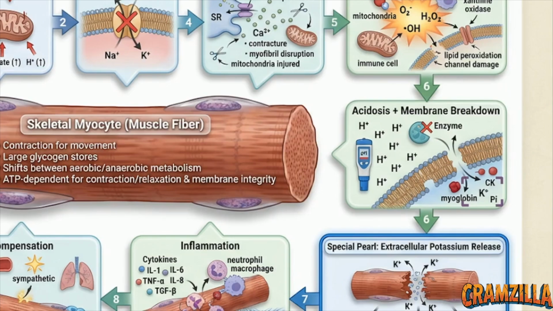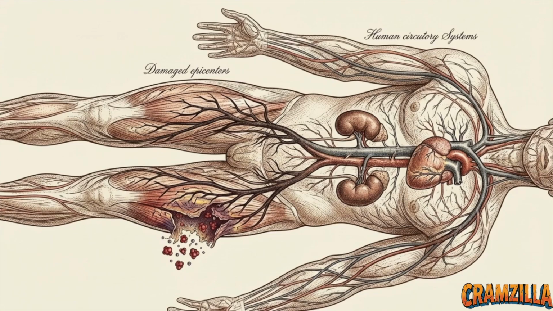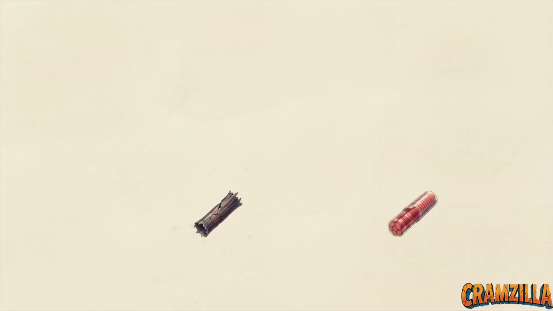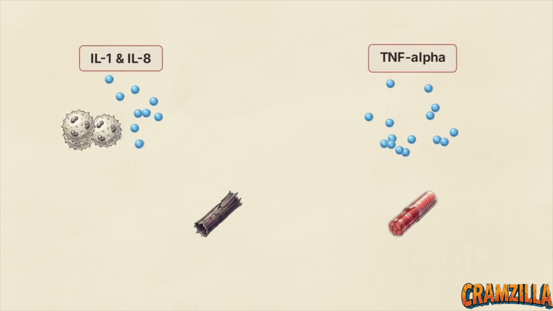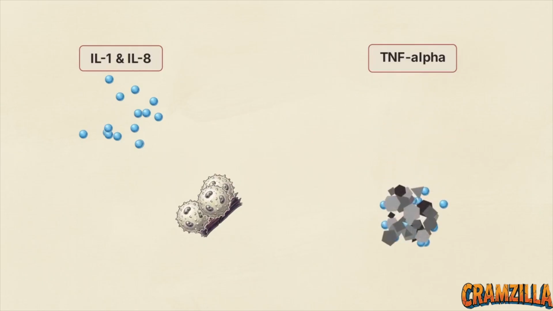Myoglobin, creatine kinase, or CK, massive amounts of potassium, and phosphate all leak out. What was absolutely necessary for life inside the cell is highly toxic outside of it. A localized tissue rupture now becomes a lethal systemic threat to the entire body. The body detects the chemical spill and initiates step 7, inflammation. A flood of cytokines responds to the area. Interleukin-1 and interleukin-8 recruit destructive white blood cells called neutrophils, while tumor necrosis factor alpha actively promotes further protein breakdown